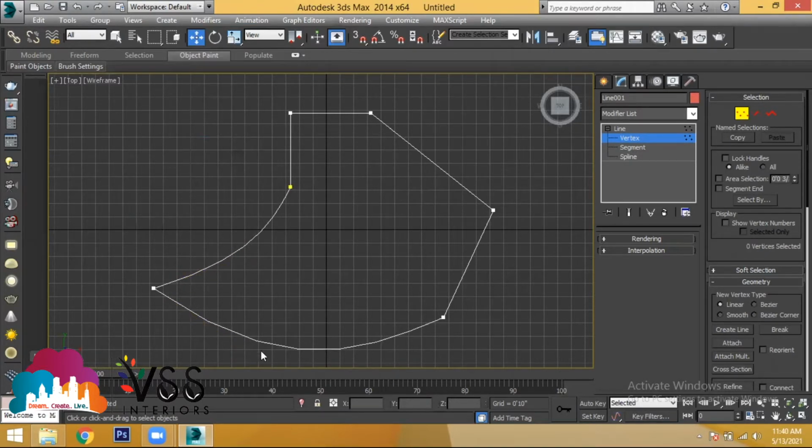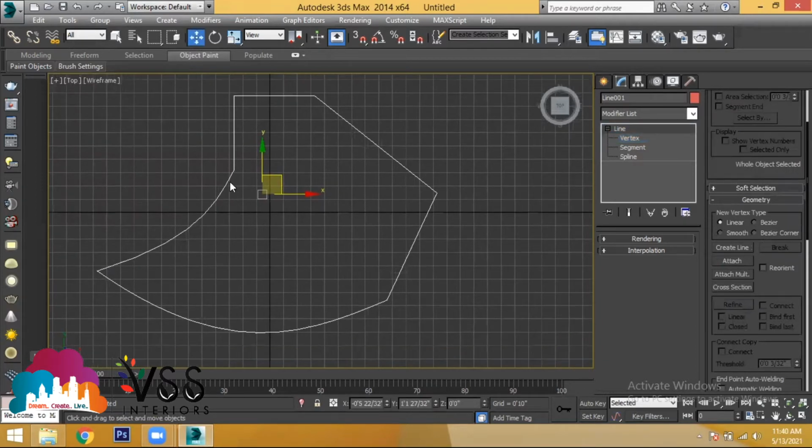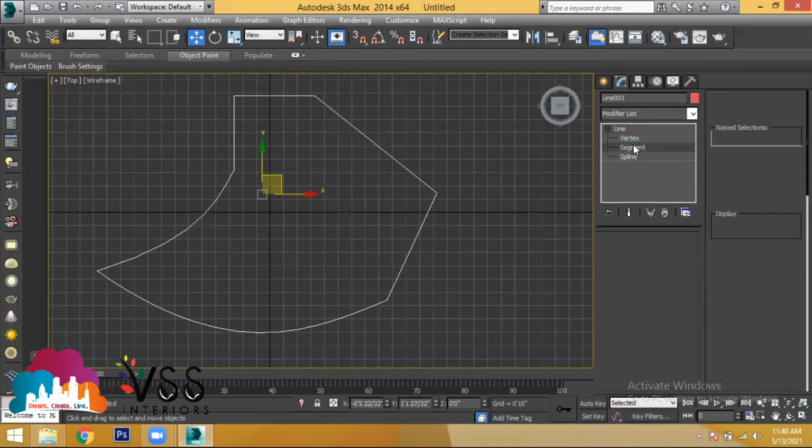And when the curve is not properly curved, if it is not in a smooth finish, then what you have to do, when you are in vertex selection only, we have the option called as refine. So select refine, and you can add some extra vertex points so that you will be getting a smooth curve like this. Okay.